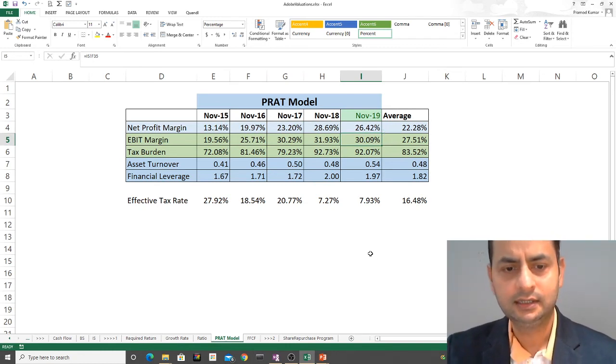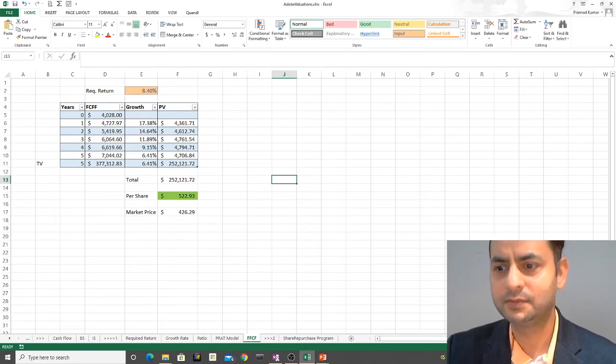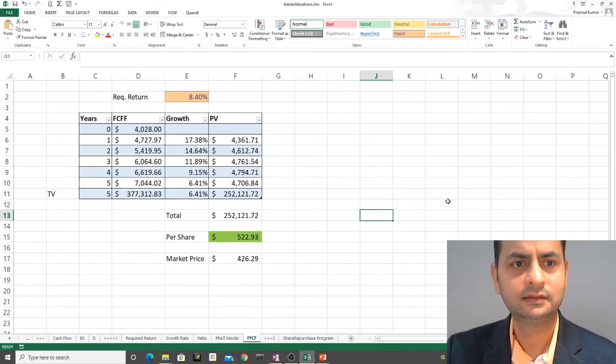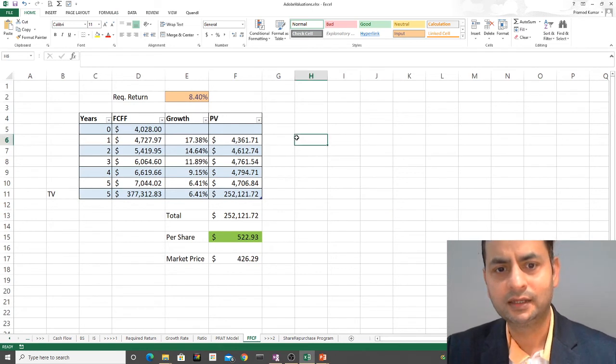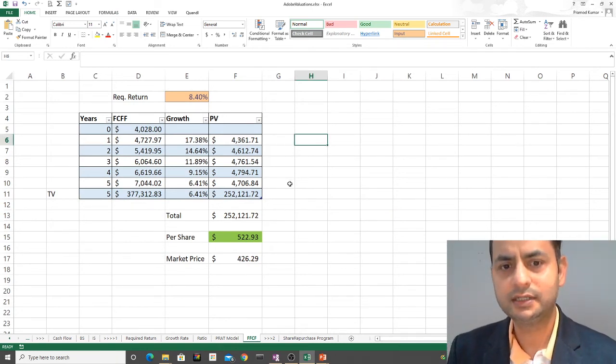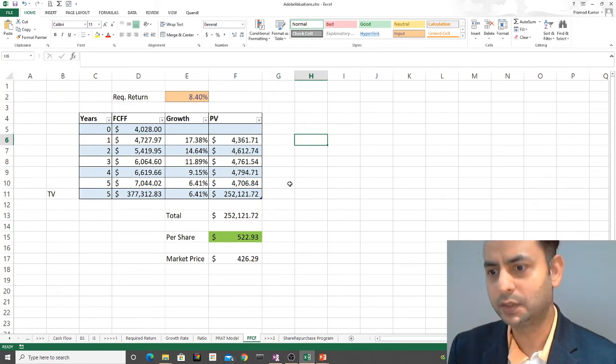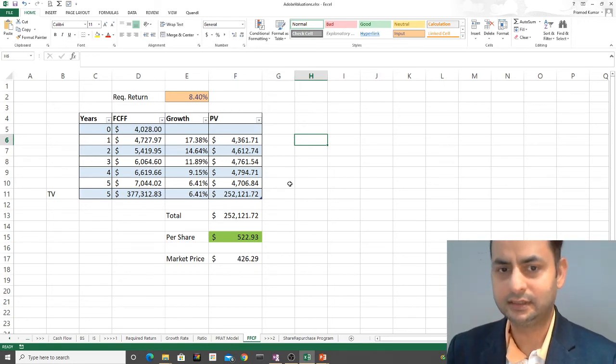Okay, and let's go to the financial free cash flow. This financial free cash flow, which I'm showing here, I usually won't show this, but I thought why not share this information as well. This depends upon each individual. These are the models, and depending upon what models you put in, what parameters, you will get different answers, right?